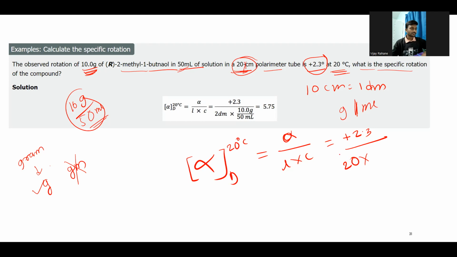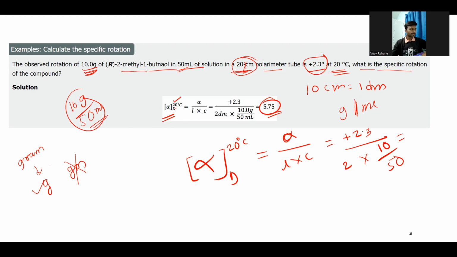Sorry, 2, because we need to convert it into decimeter. 2 multiplied by 10 by 50. So by calculating this, you can see, already given. So this will get the specific rotation of the compound. So in this specific rotation, always in the formula,